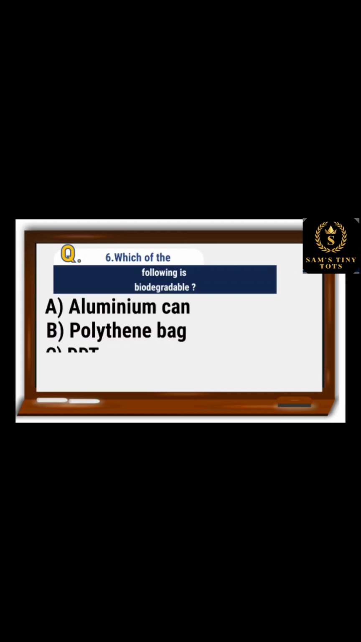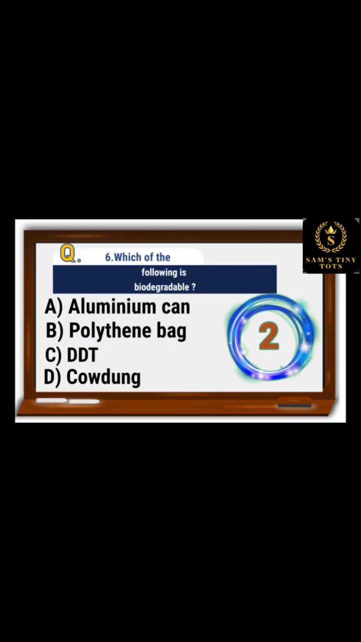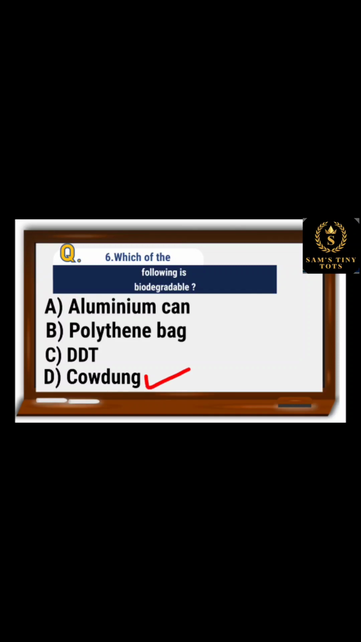6. Which of the following is biodegradable? Option A, aluminium can; option B, polythene bag; option C, DDT; and option D, cow dung. And the correct option is option D, cow dung.